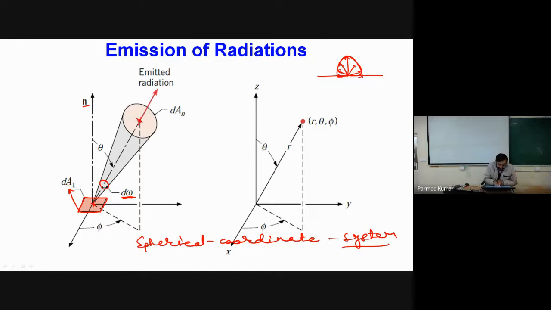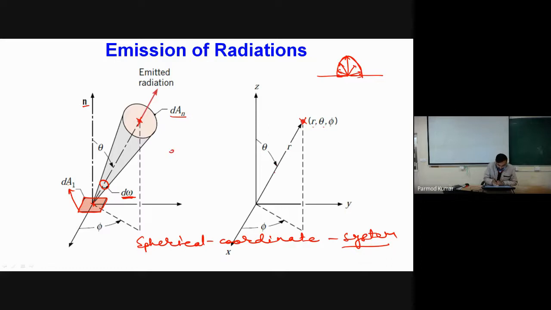For example, if this is the location of the observer, the observer has radius r, then azimuthal angle theta, and this circumferential angle phi over here. The coordinates of this point are r, theta, and phi. This is a typical representation where we have some surface emitting radiation, and it falls on some area dAn.